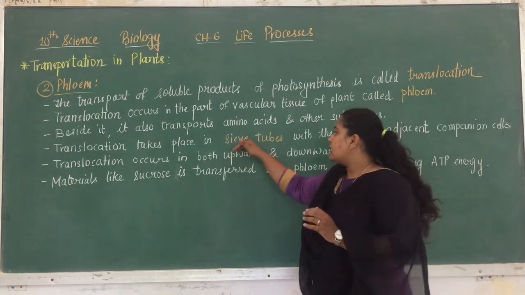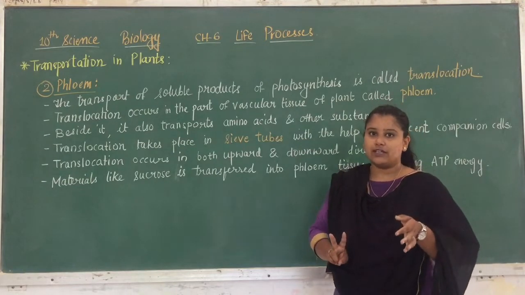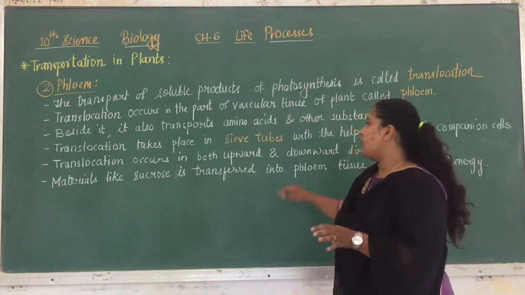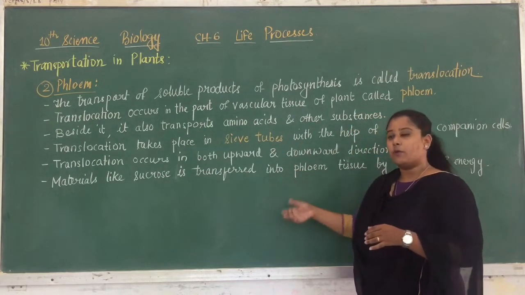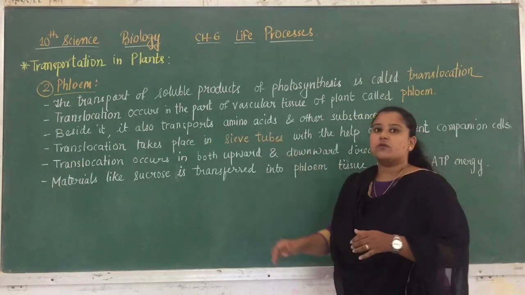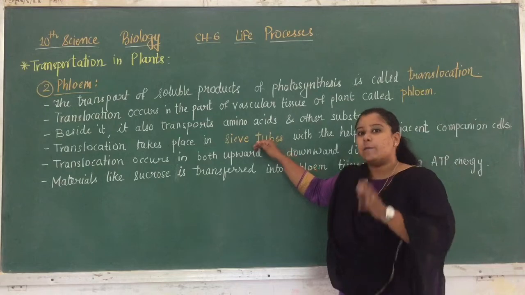So where the sieve tubes are present, as we saw in the xylem, that two components were there, which were the tracheids and the vessels, right? Same way in phloem also it is having components which are known as sieve tubes and companion cells. The adjacent cells of the sieve tubes are companion cells,